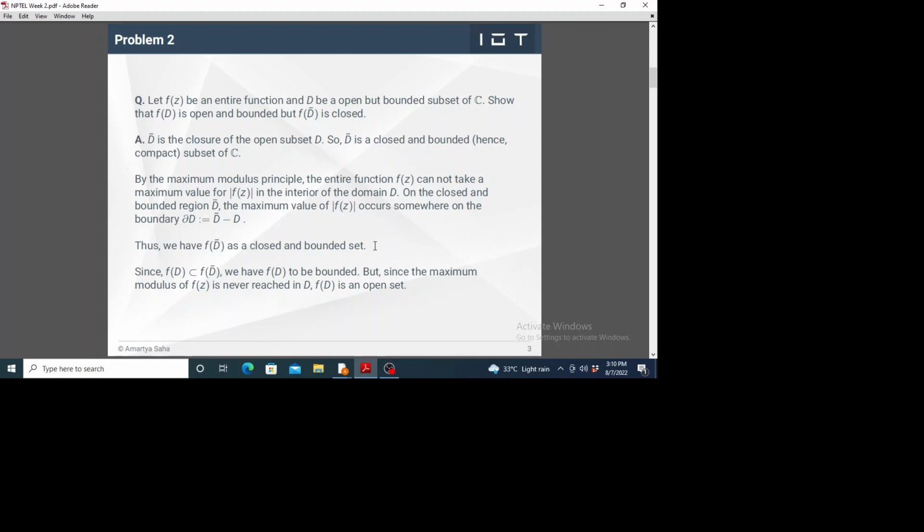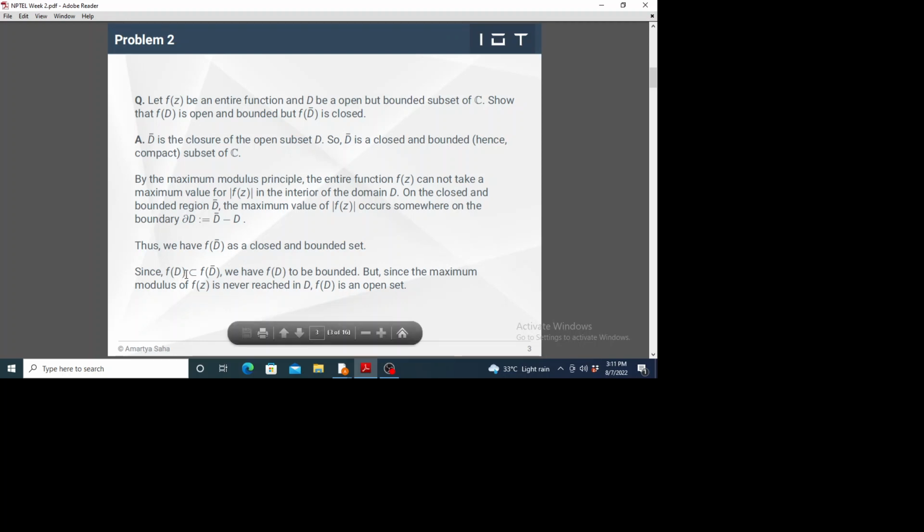Then our next assignment is to show that f(D) is open and bounded. We just showed that f(D bar) is closed and bounded. Now we have to show f(D) is open and bounded. We know that D bar is the closure of D. So by definition, D is a subset of D bar. And of course, since f is an entire function, the images are also subsets of one another. So the image of D is a subset of the image of D bar. This is a property of analytic functions.